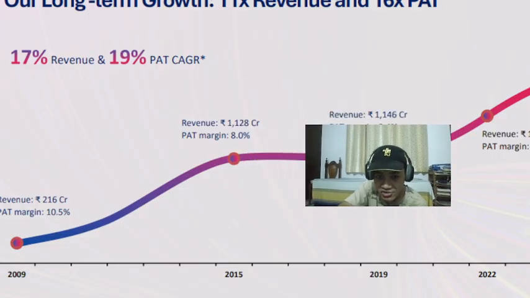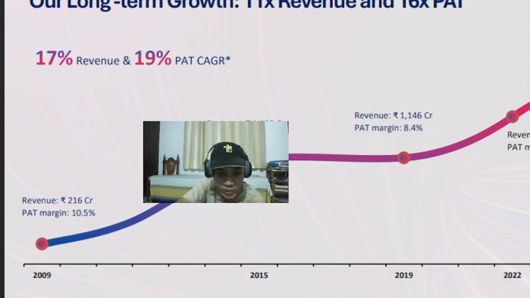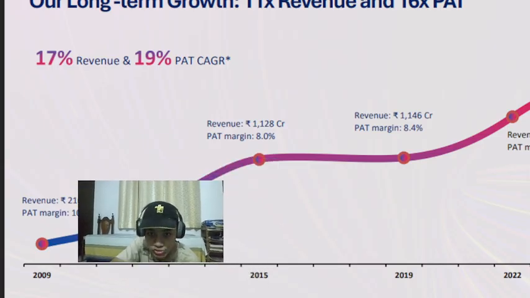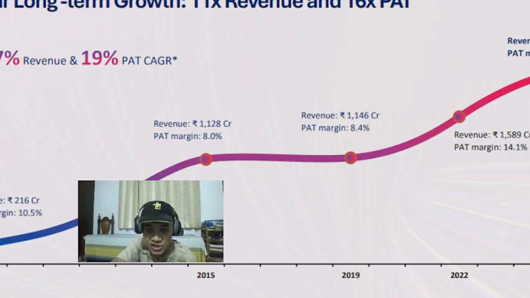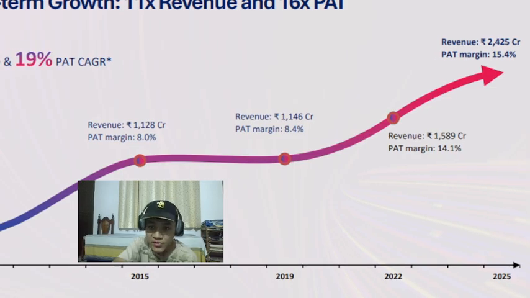In 2009, revenues were only how much? 216 crores and 10.5% PAT margin. And in 2025, a revenue of 2,150 crores, profit after tax of 1,128 crores... and a profit after tax margin of 15.4% in 2025.